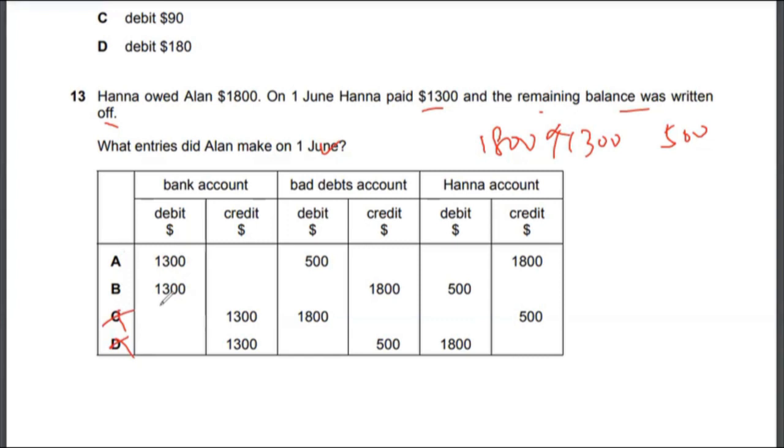Now let's look at what would happen to Hannah's account. Hannah's account will not be debited. It will be credited by $1,800 because Hannah has paid off. She has cleared her dues. So the correct answer to multiple choice 13 would be option A. The bank account goes up by $1,300, bad debt is debited $500, and $1,800 is credited. Debits are always equal to credits, so the debit entries total $1,800, which equals $1,800 on the credit side. So the correct answer is option A.